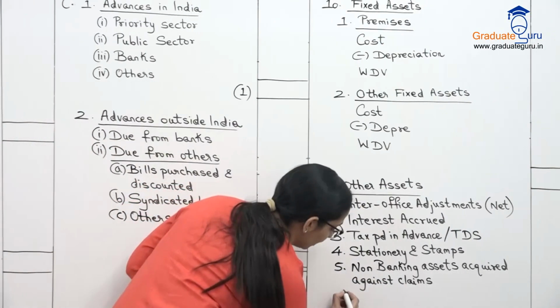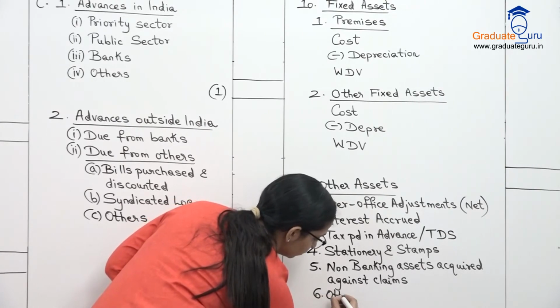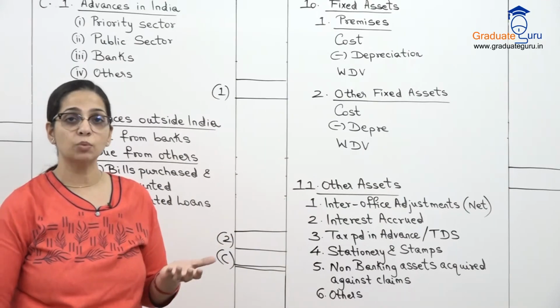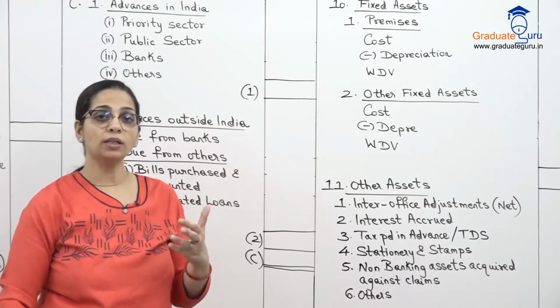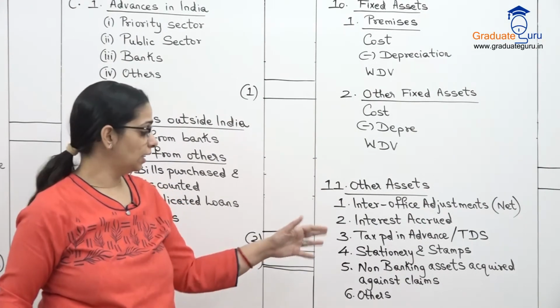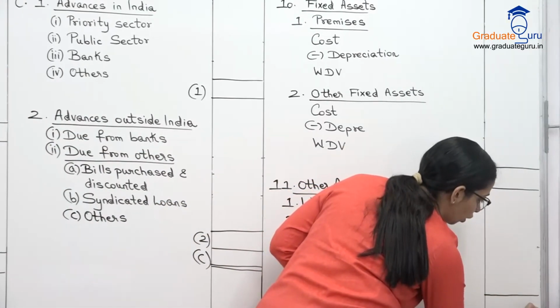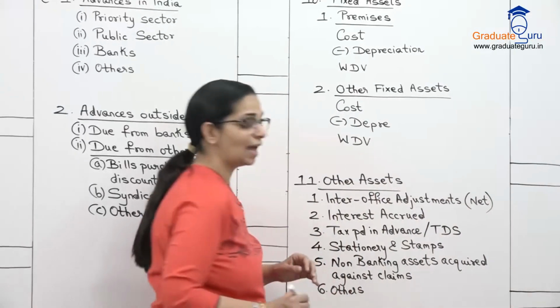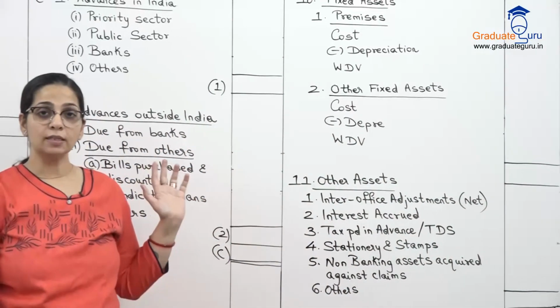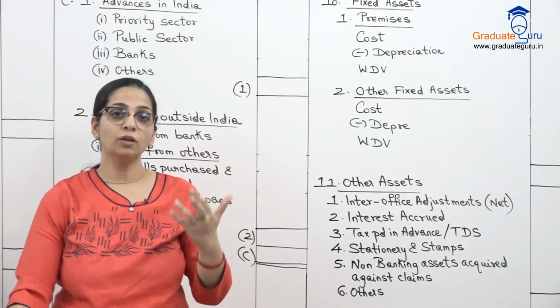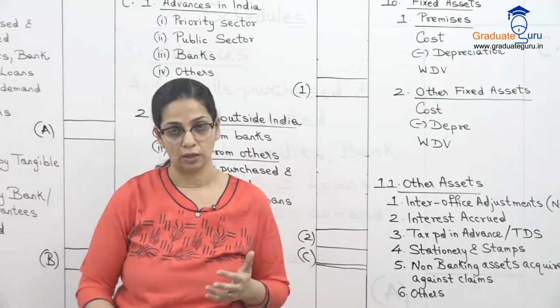And finally we have others. So even if other than these there is something else which is an asset which does not come in any of my schedules, then I'll show it over here as others. And finally we'll get our total of our other assets. Okay? Take this down, then we have one more schedule in the balance sheet, and then we'll go ahead with the profit and loss account.